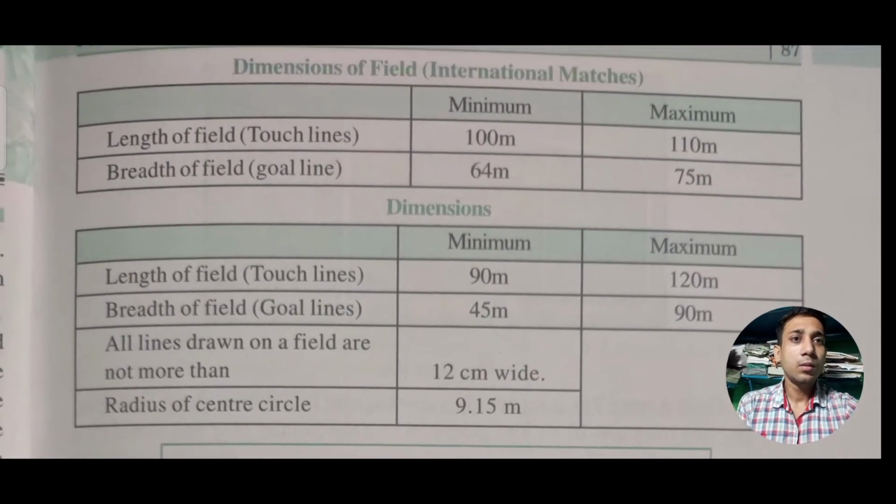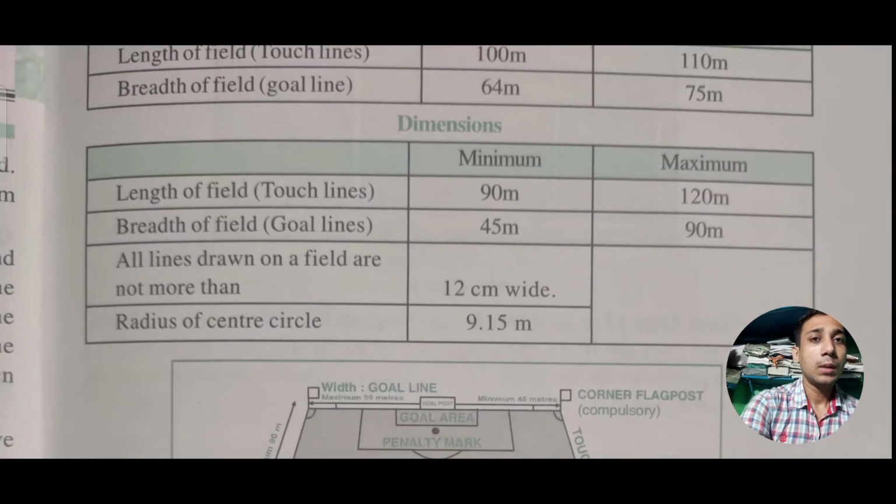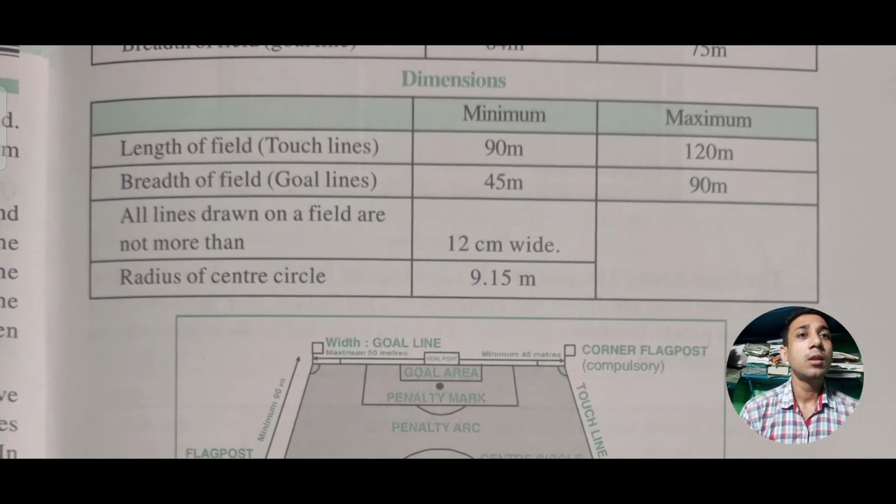Thereafter, let's see what the dimensions are. For the dimensions of the field in international matches, the length of the field should be 100 meter minimum and 110 meter maximum, and the breadth of the field should be 64 meter minimum and 75 meter maximum. And what about the touch lines? The touch lines will range from 90 to 120 meter, and the breadth of the field is 45 meter to 90 meter.